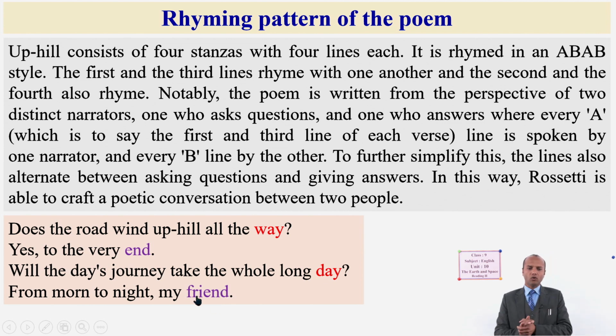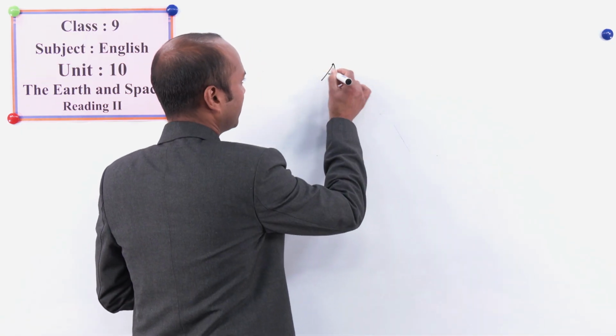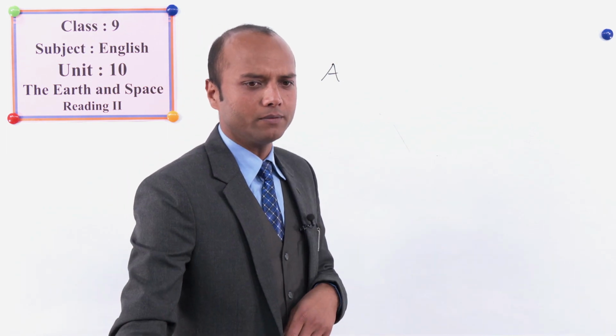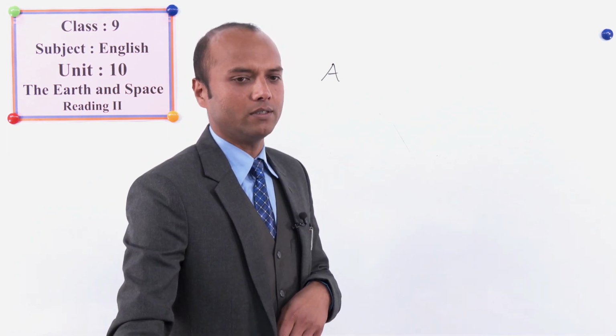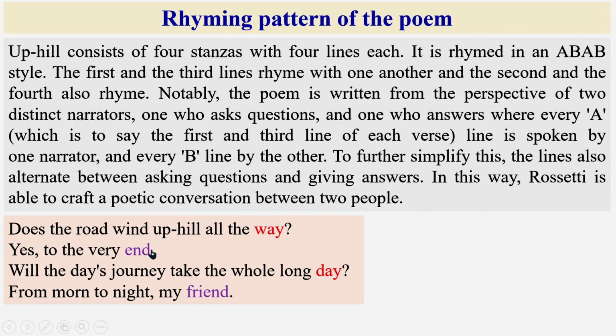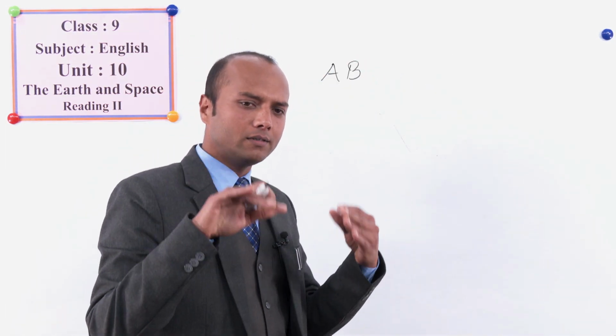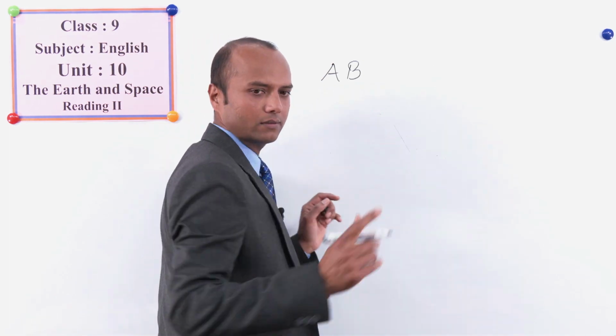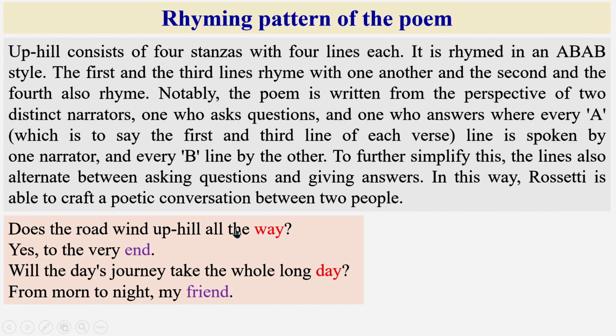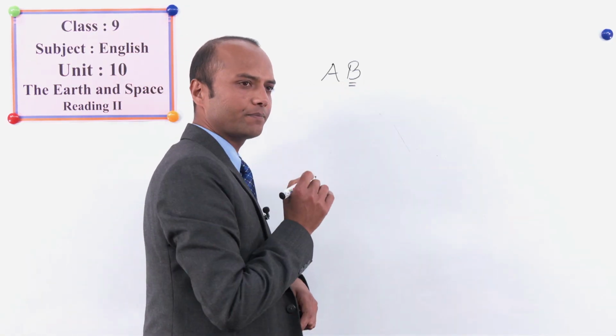So, for example, the first word can be written as A, and the second word, which is different, is symbolized as B. Again, way is symbolized by A, and end is symbolized by B.